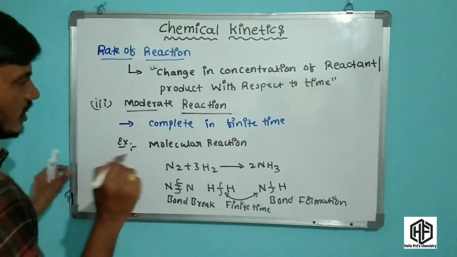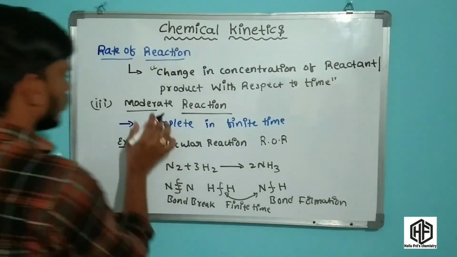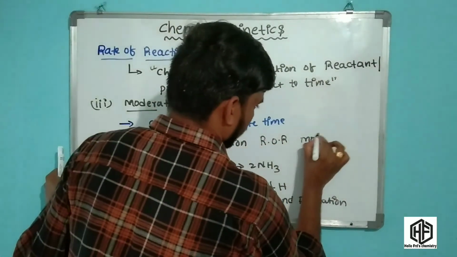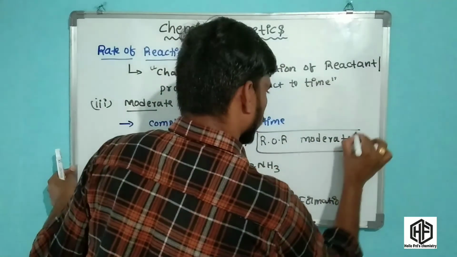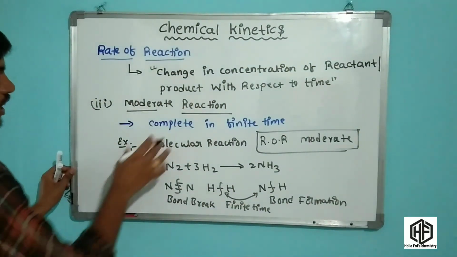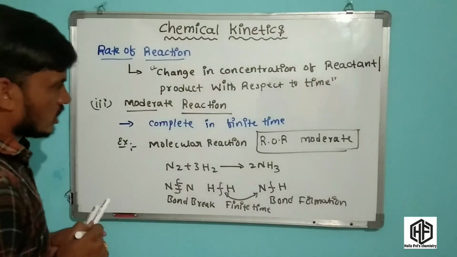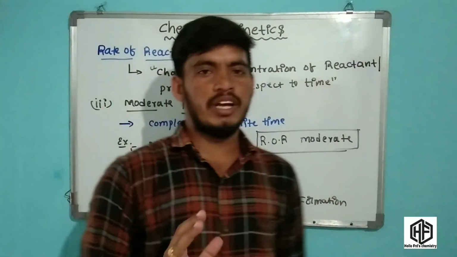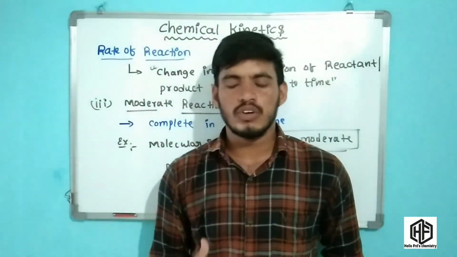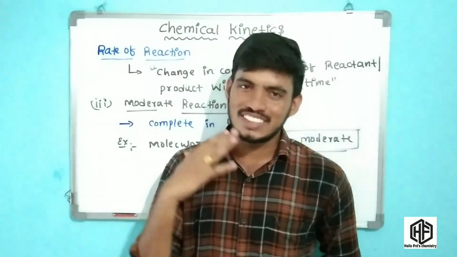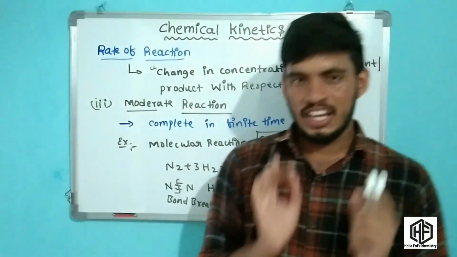Friends, the rate of reaction can be determined for the moderate reaction. Moderate reactions allow us to determine the rate of reaction. This is the rate of reaction concept. The rate of reaction is only determined for moderate rate reactions, and for very slow reactions and very fast reactions the rate of reaction cannot be determined. Okay, friends, this is the concept of the rate of reaction.